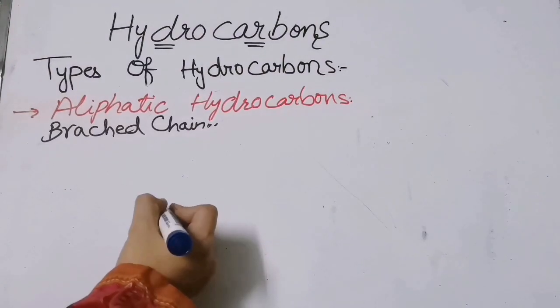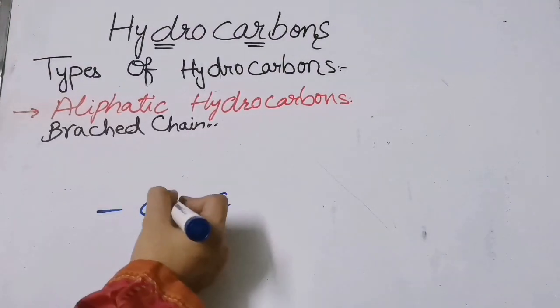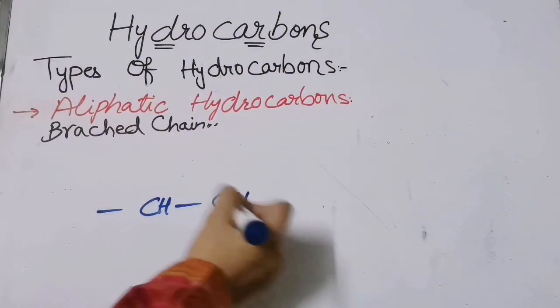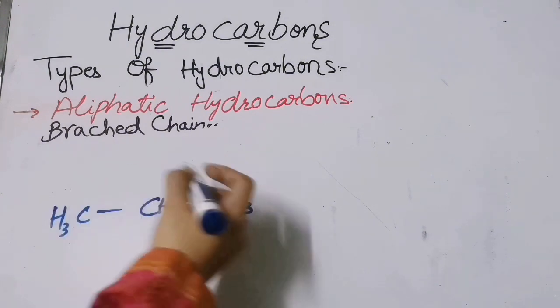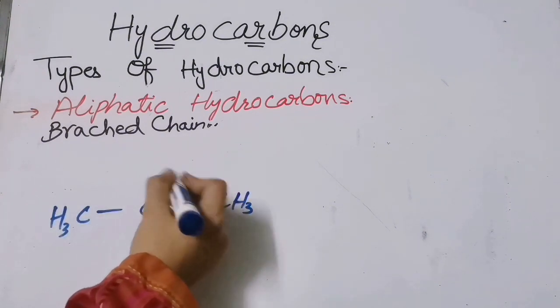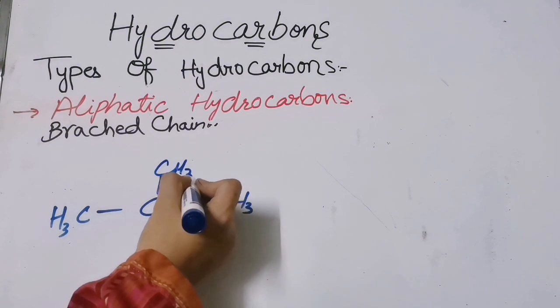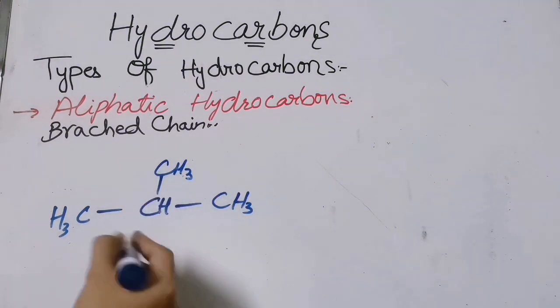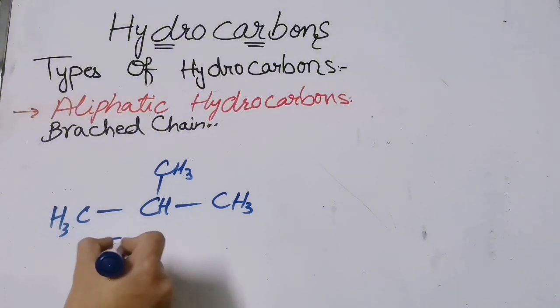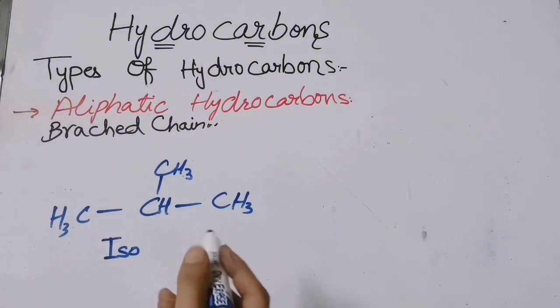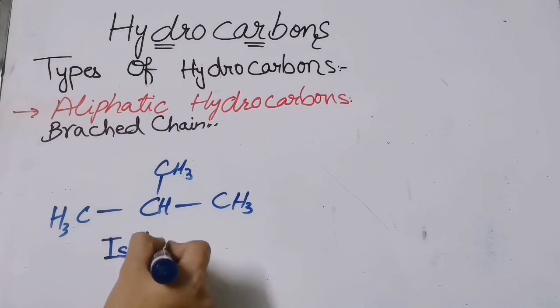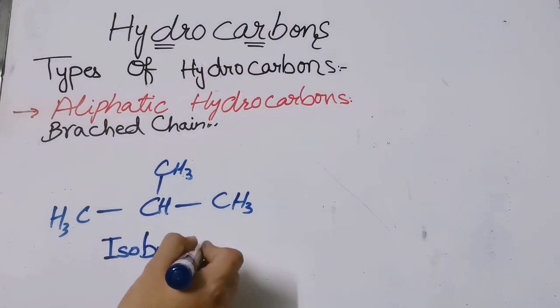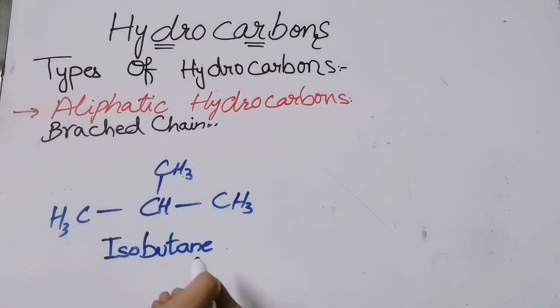In this case, see over here we are having this example. Right? For the branched, we will write iso. This is according to the common nomenclature. We will write iso and then we will write butane, because it is having 4 saturated carbons.